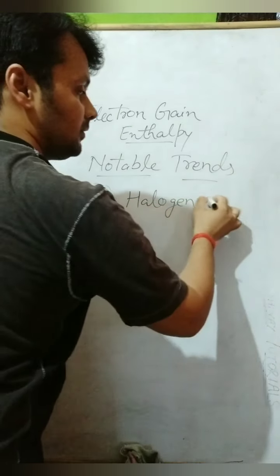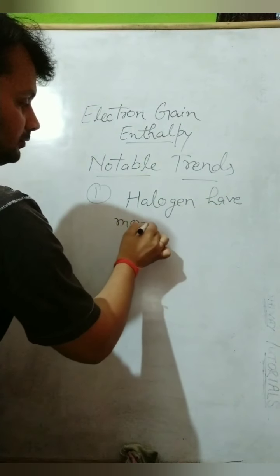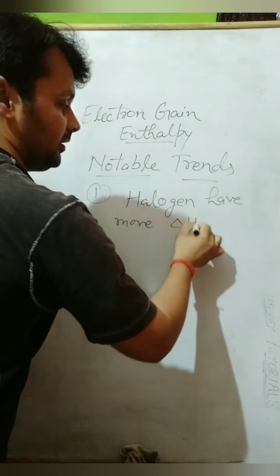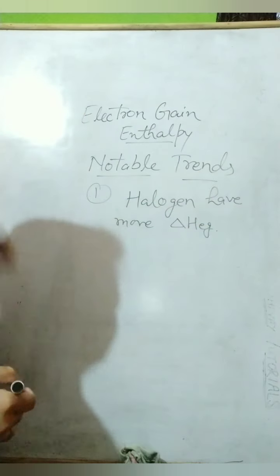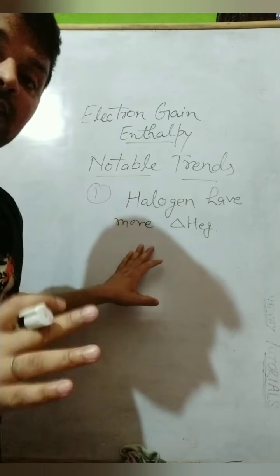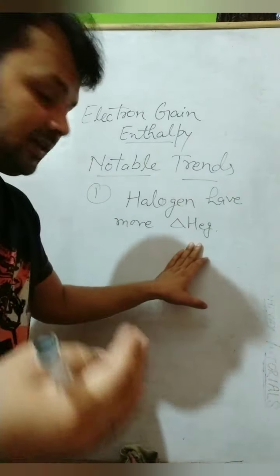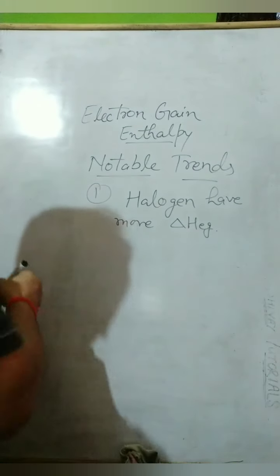Halogens have more electron gain enthalpy than other group elements. Halogens have the highest electron gain enthalpy, meaning they are very exothermic towards the upcoming electron.